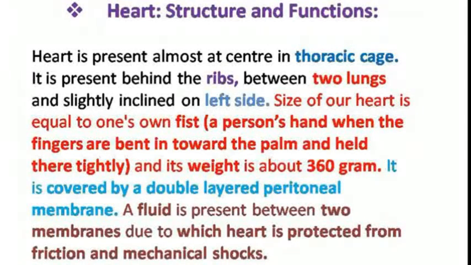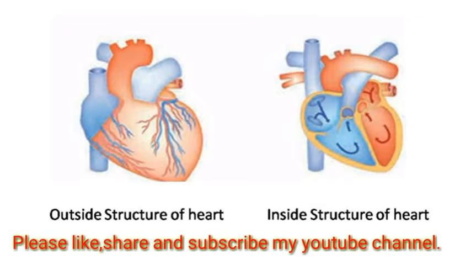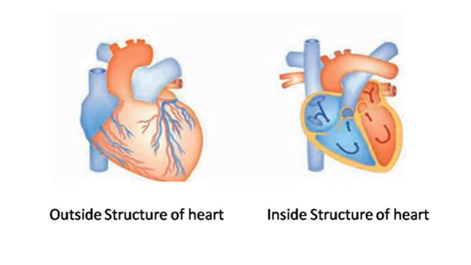It is covered by a double layer membrane. A fluid is present between the two membranes, due to which the heart is protected from friction and mechanical shocks. Now in the next figures I am showing you the outside structures of the heart and the inside structures of the heart. The first figure is the outside structure and the second figure is the inside structure.